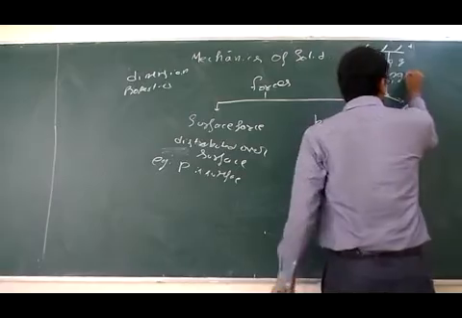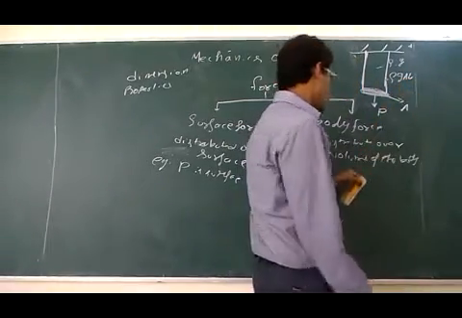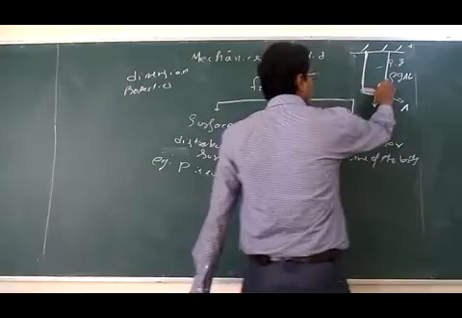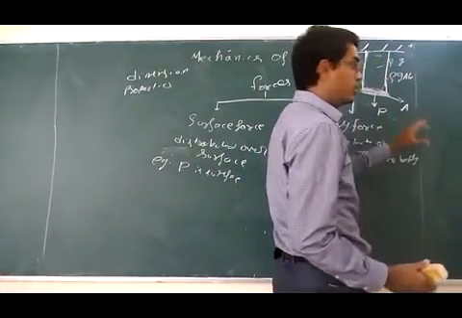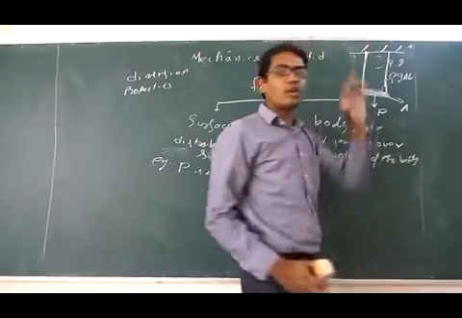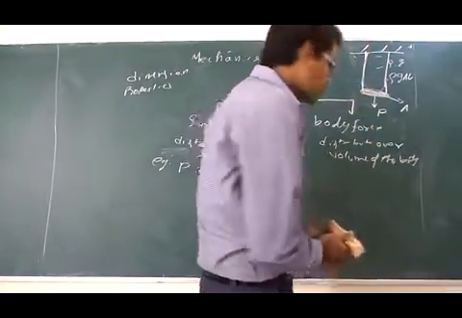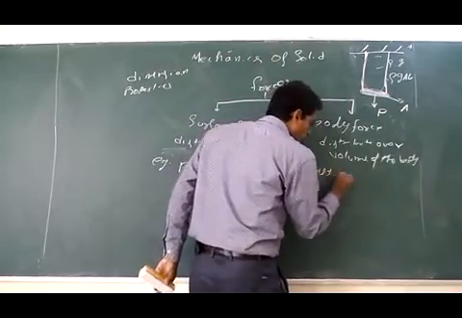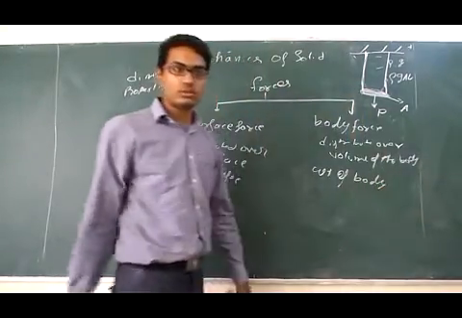Rho g into A L. This is a weight acting over the whole of the body and is concentrated about a certain point. Body force is concentrated about a particular point that we call the center of gravity. So the weight of a body is considered as a body force.